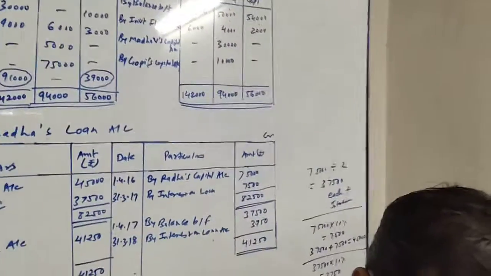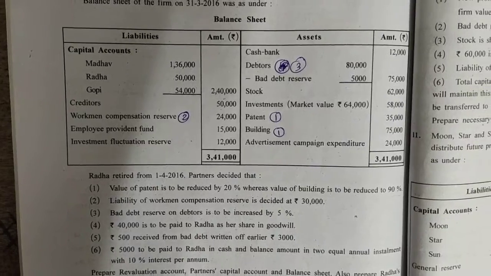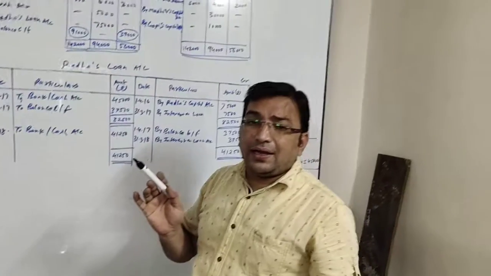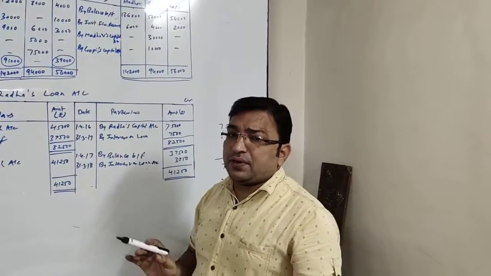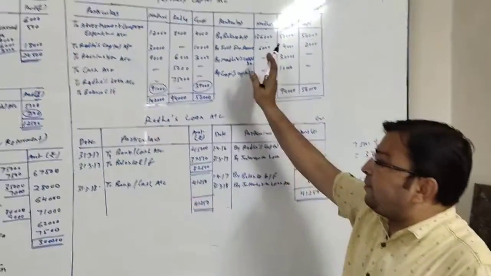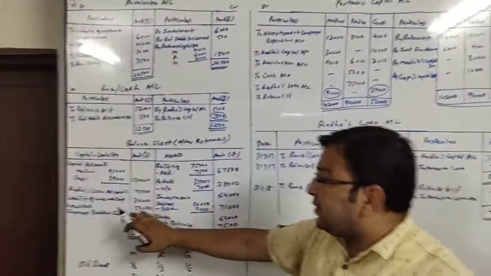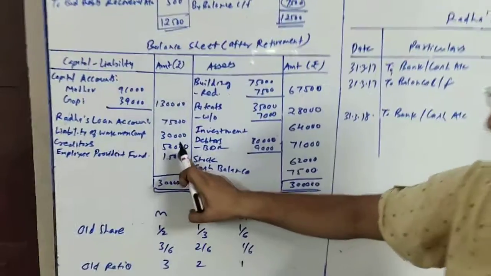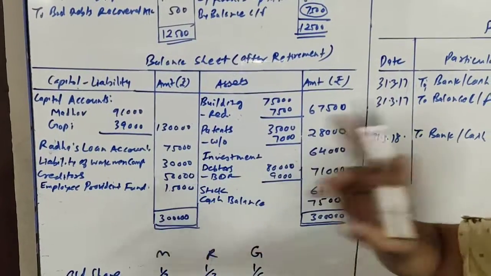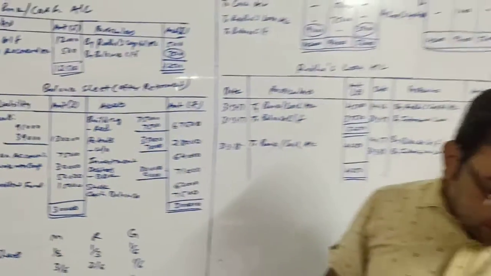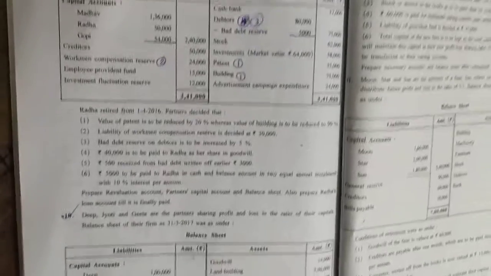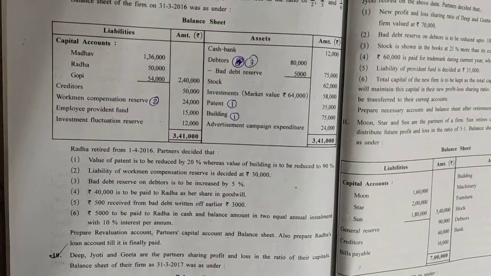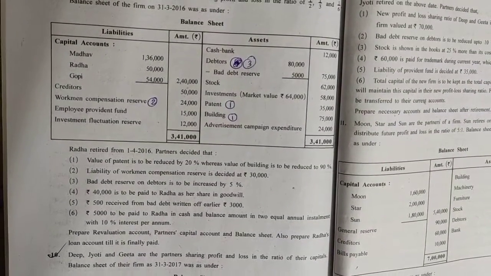Okay. Next item. Creditors 50,000. There is no adjustment on that. So straight away we will be writing in balance sheet. Here it is liability side, creditors rupees 50,000 in outer column. Workmen compensation reserve rupees 24,000, which is marked with adjustment number 2.